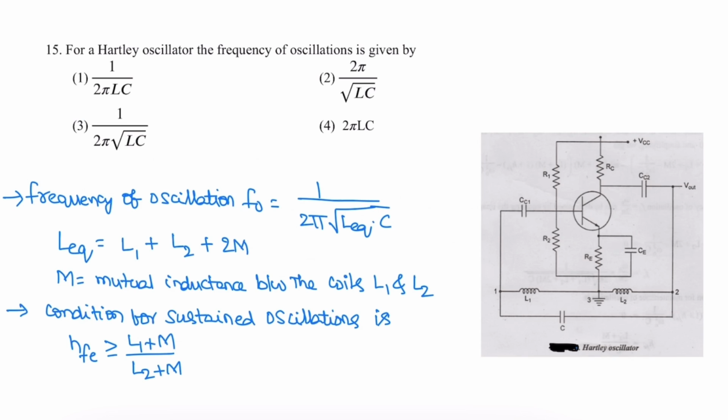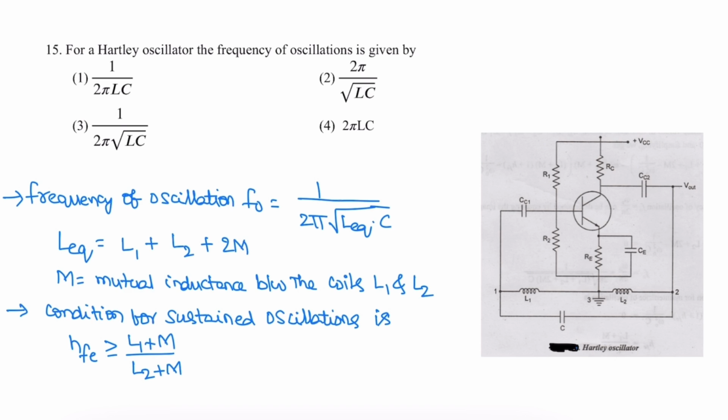Next question. In a Hartley oscillator, the frequency of oscillations is given by. This is a representation of Hartley oscillator. The tank circuit consists of three elements: two inductors and one capacitor. The frequency of oscillation is given as 1 by 2 pi square root of L equivalent into C. L equivalent is L1 plus L2 plus 2M, where M is the mutual inductance between the coils.